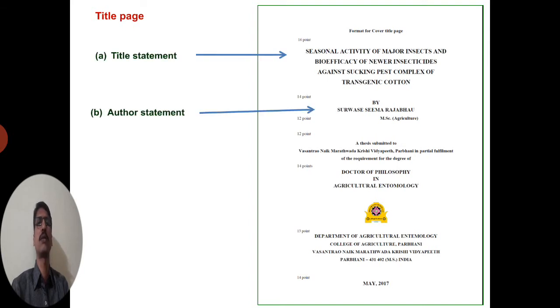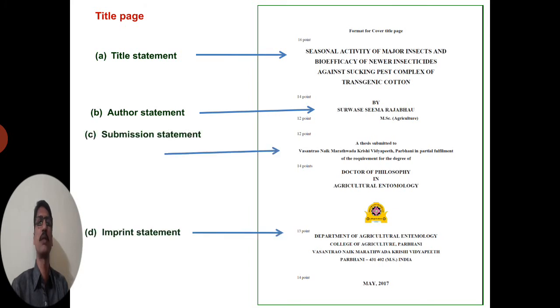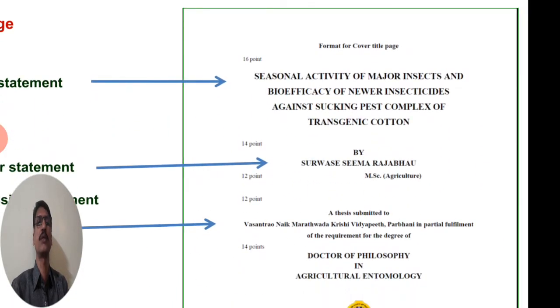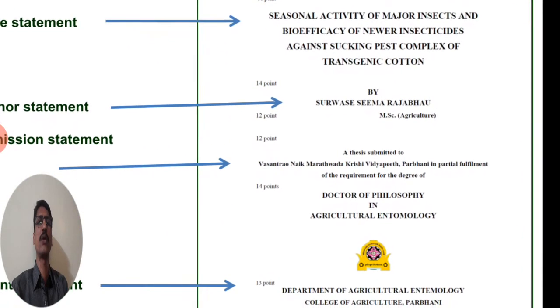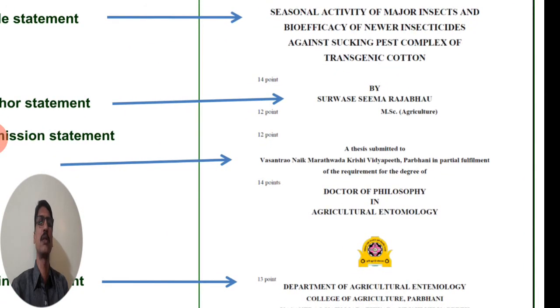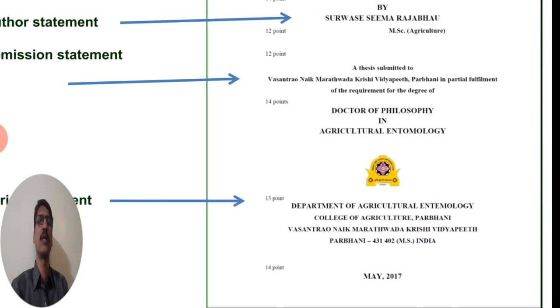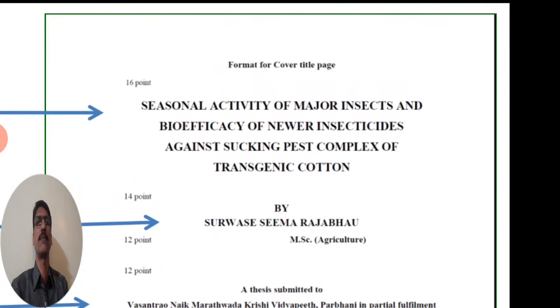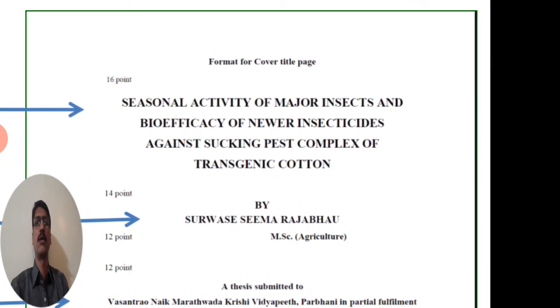The first is the title statement, second the author statement, third the submission statement, and fourth the imprint statement. The first part, the title statement, is given in capital and bold letters, and the size should be 16 points.